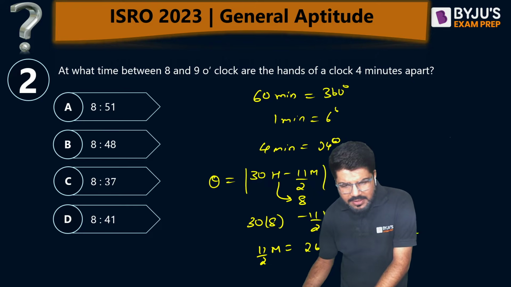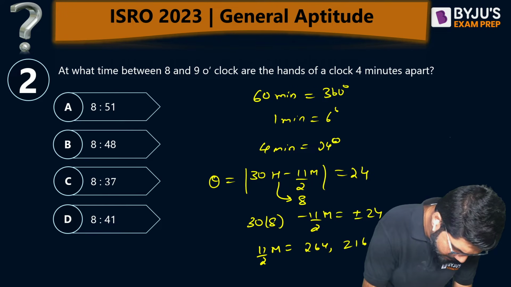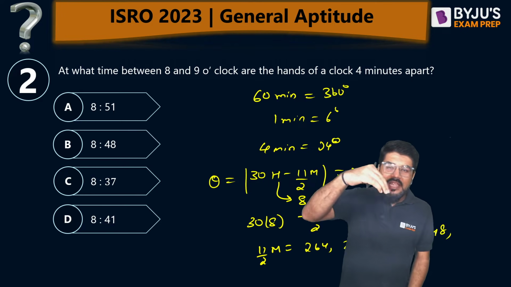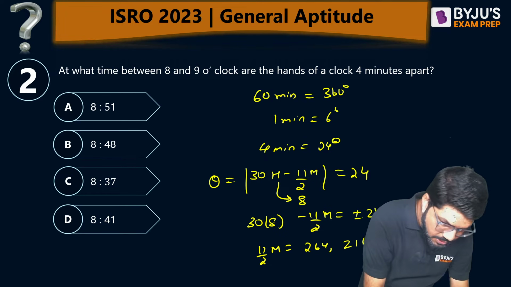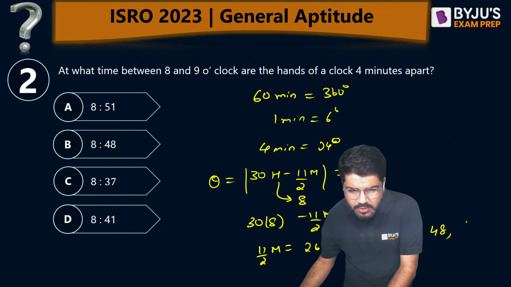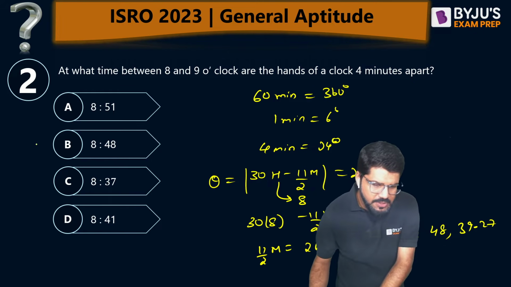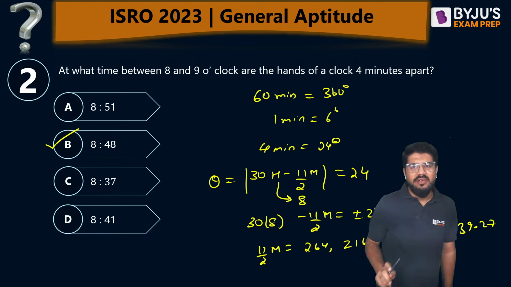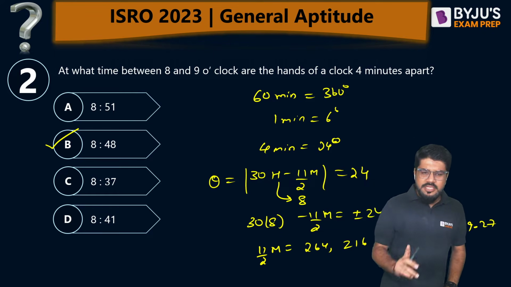Solving, you will get some value of m. Let's quickly calculate. Yeah, one of them is 48, so I have an option already coming up. So there are two possible times. Yes, once the minute hand will be ahead, once it is going to be behind the hour hand. That is why two answers are coming up. The next answer should be 39.27. So both are actually correct, but only one of the options is matching here. So option number B, because it is MCQ, they have mentioned only one of the options. So don't worry, if it is MCQ, they will mention only one such option, or otherwise they can create an option that both this and that are correct. So here, as per the given options, B is the correct option.